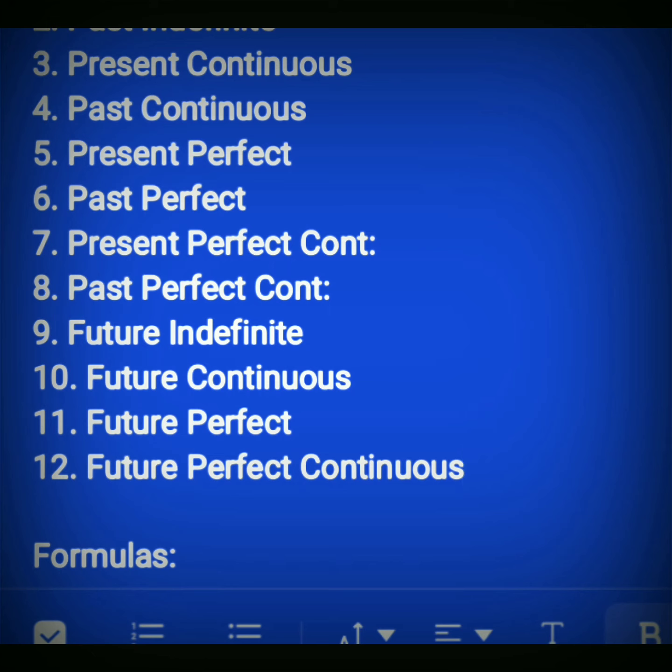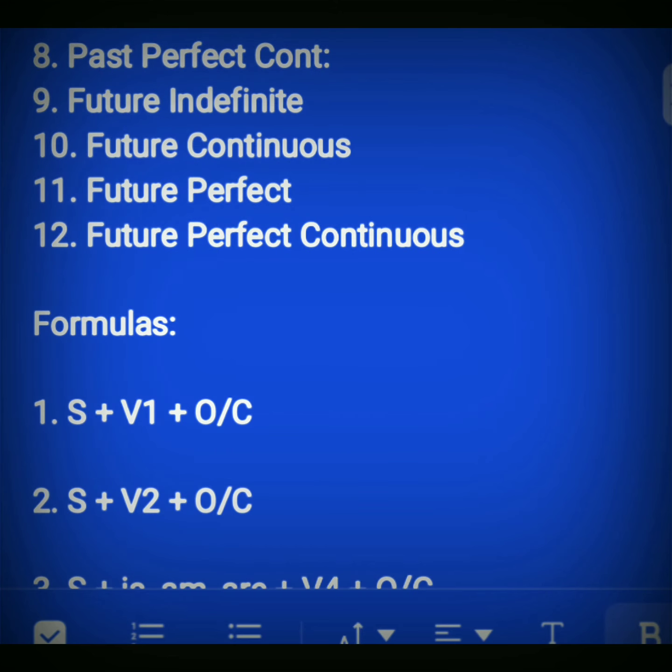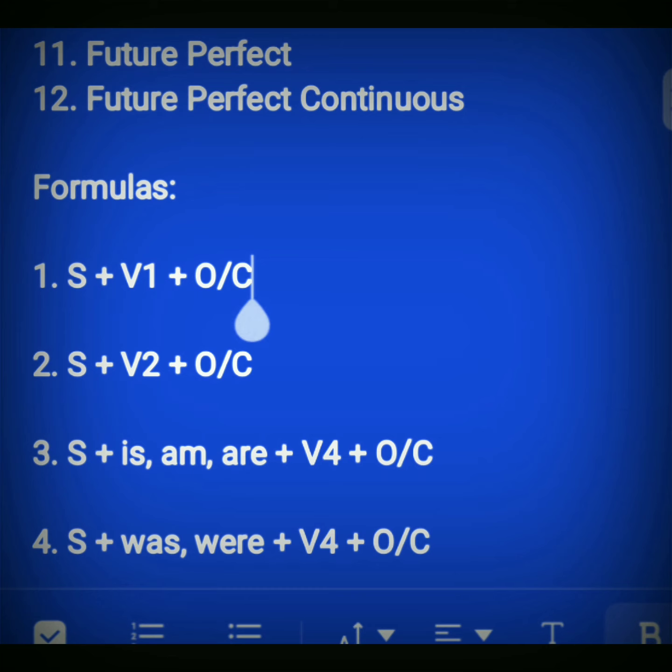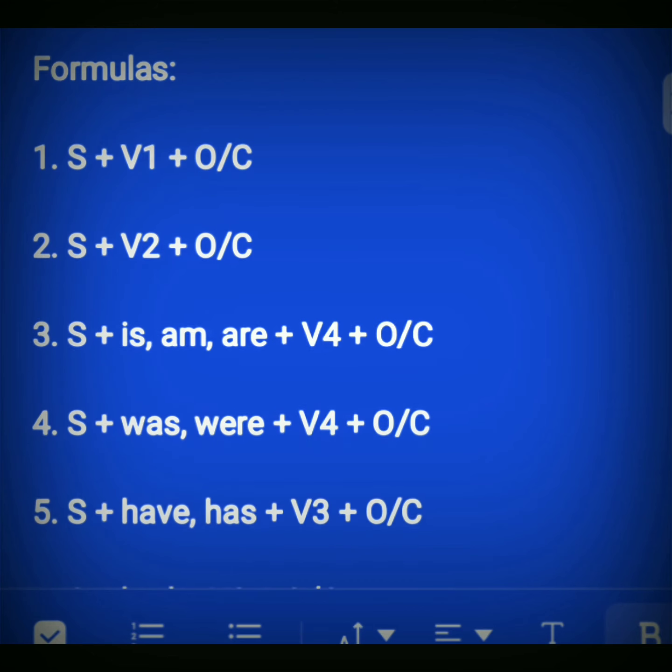For example, I will have been writing a story since 8 a.m. Okay, let us see these examples. So these are the formulas I have already described. Sorry, I have to describe these formulas also here. The first one, simple action or present indefinite tense: subject plus V1 plus object or complement, that will be the formula. And the second tense, past indefinite: subject plus V2 plus object or complement, that is the formula.